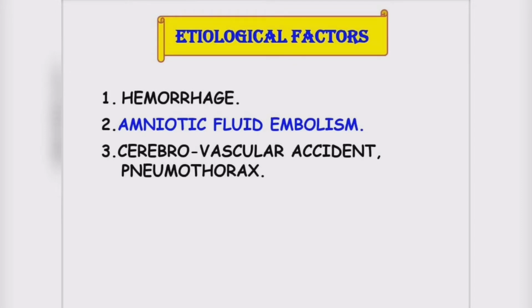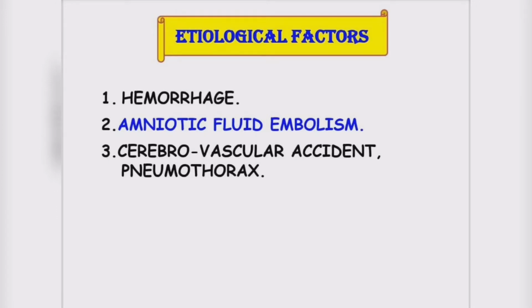Amniotic fluid embolism, mainly during delivery or the antenatal period, there will be an embolism. Then third is cerebrovascular accident. Cerebrovascular accident leads to interference with the blood pressure and decreased blood circulation and oxygenated blood to the brain.